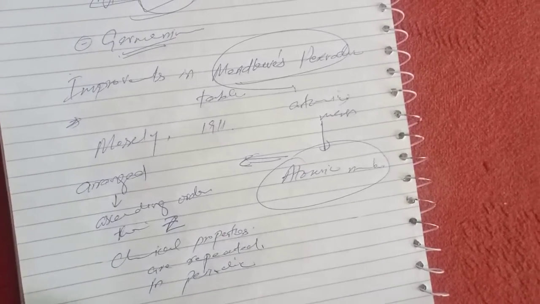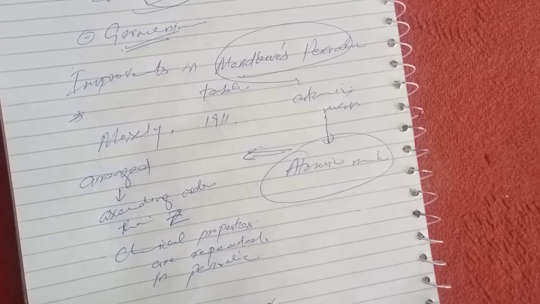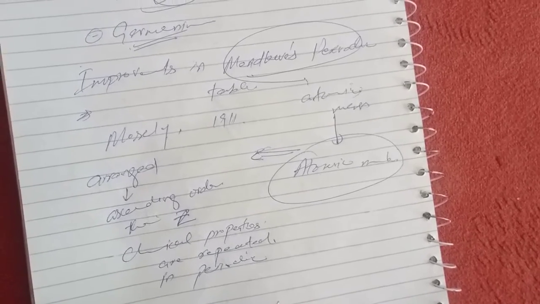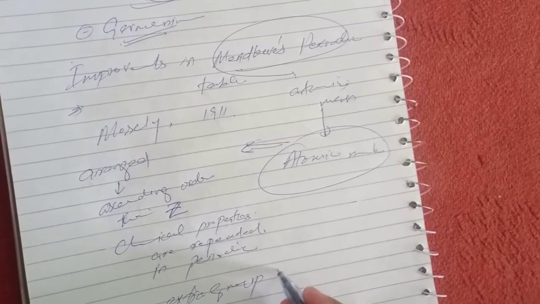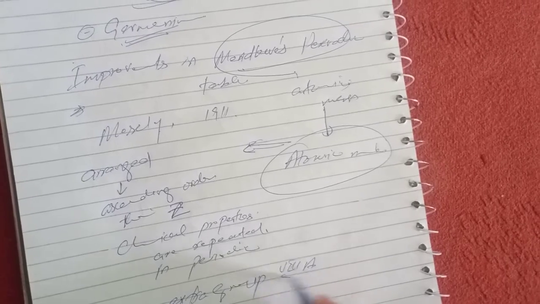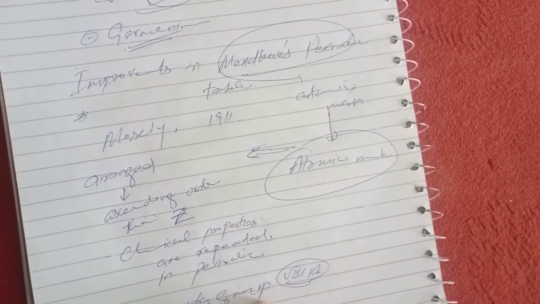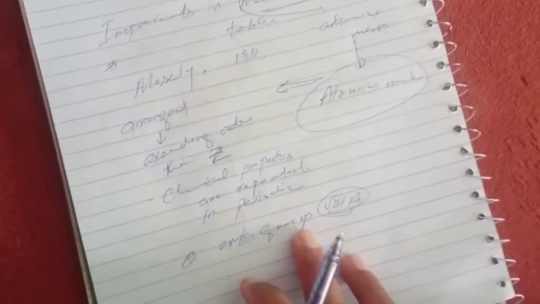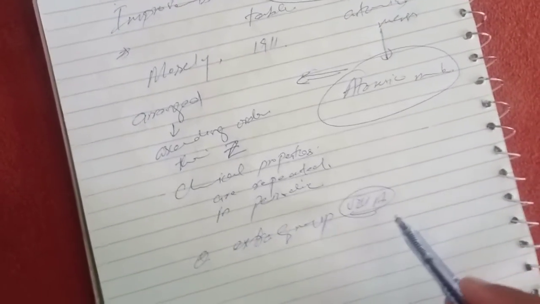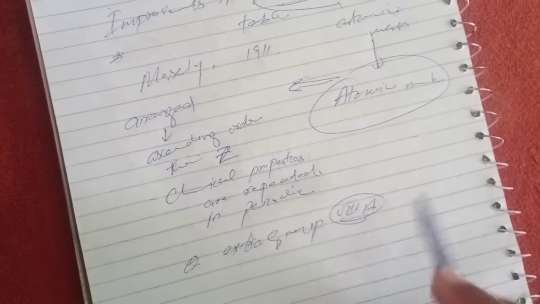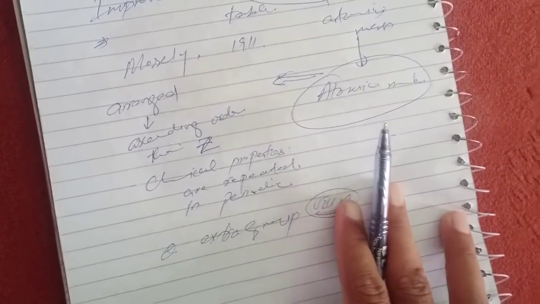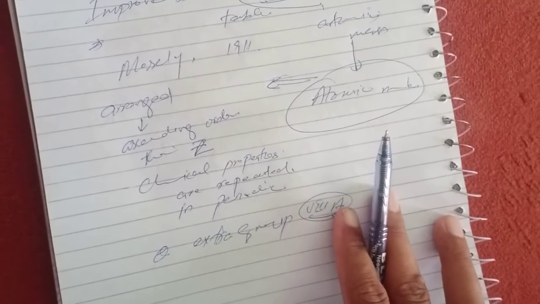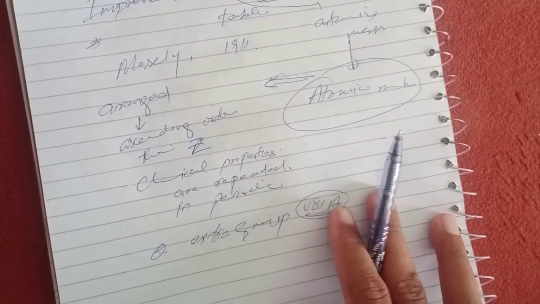Another improvement made in Mendeleev's periodic table is the addition of an extra group, which is group 8A, on the right side of the periodic table. It is meant for the noble gases, and the noble gases had not yet been discovered at the time of Mendeleev. So this is the next improvement we can say.